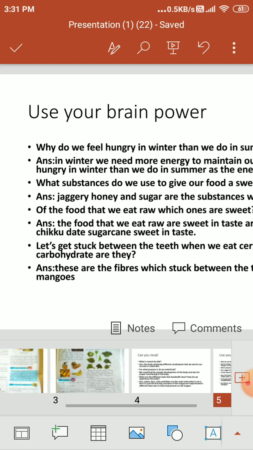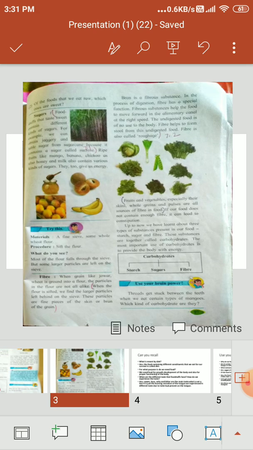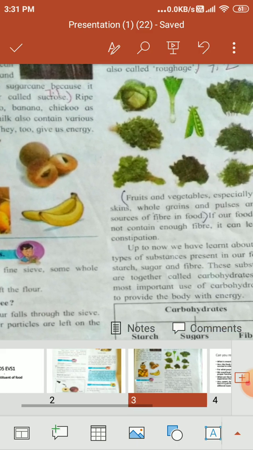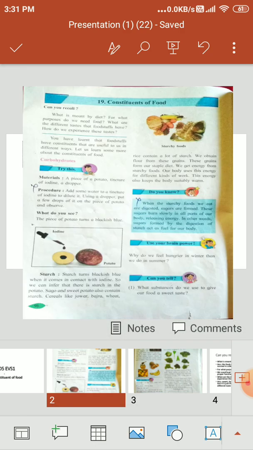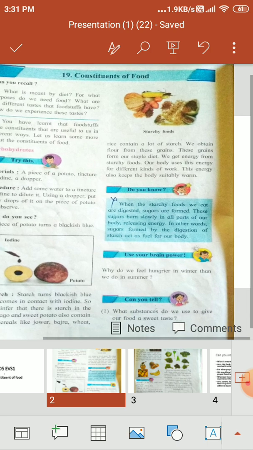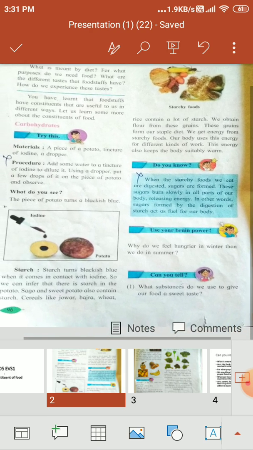Now again come to our next topic, that is starch. Starch turns blackish blue when it comes in contact with iodine. So we can infer that there is starch in the potato. Sago and sweet potato also contain starch. Sago means sabudana and sweet potato means shakarkand. Cereals like jowar, bajra, wheat, rice contain a lot of starch. We obtain flour from these grains.